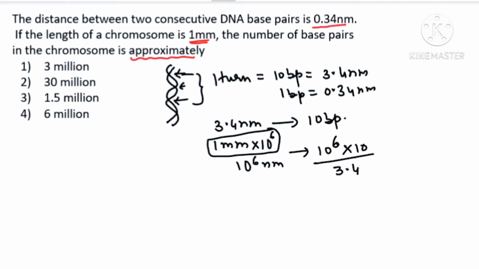So finally, as a round figure value, nearly it will be 2.9 something multiplied by 10 raised to power 6. So you can finally convert it into 3 into 10 raised to power 6 just for a round figure, and then you can get an answer. The answer is coming 3 million.